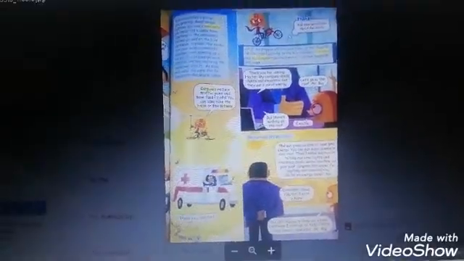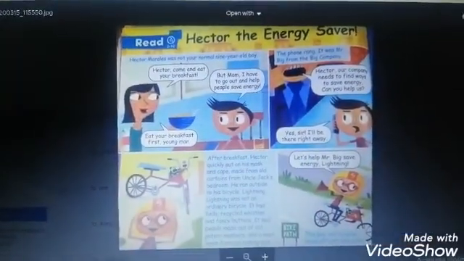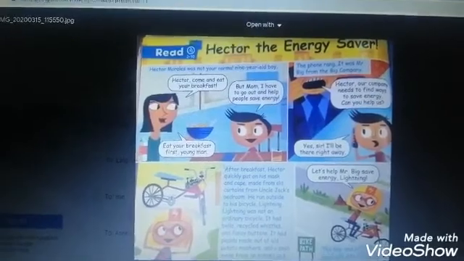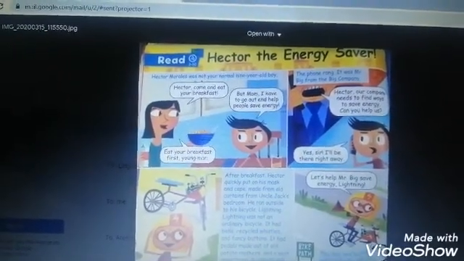Then he went to Mr. Big's company and helped him to save energy by adding solar panels on the roof of the building of the big company. So that's it for the reading passage. I want you to enjoy it while you're studying it because it's an amazing story.